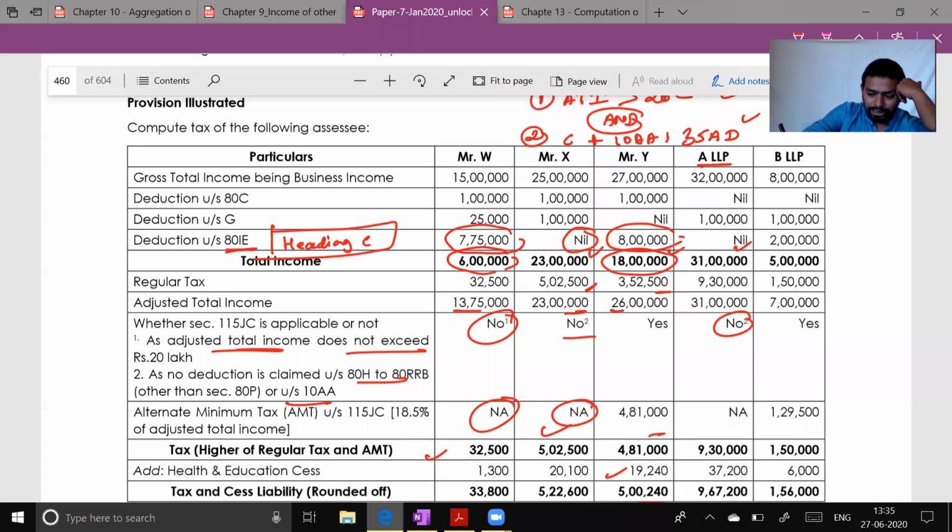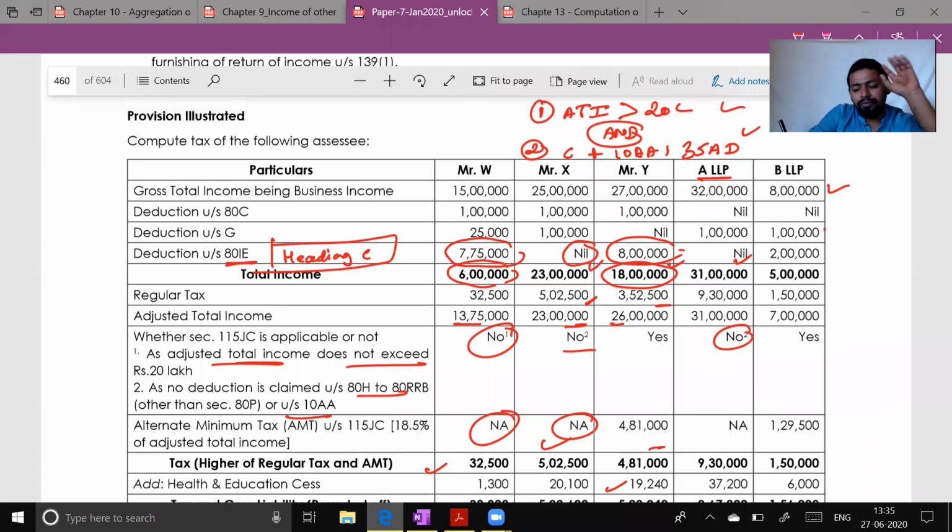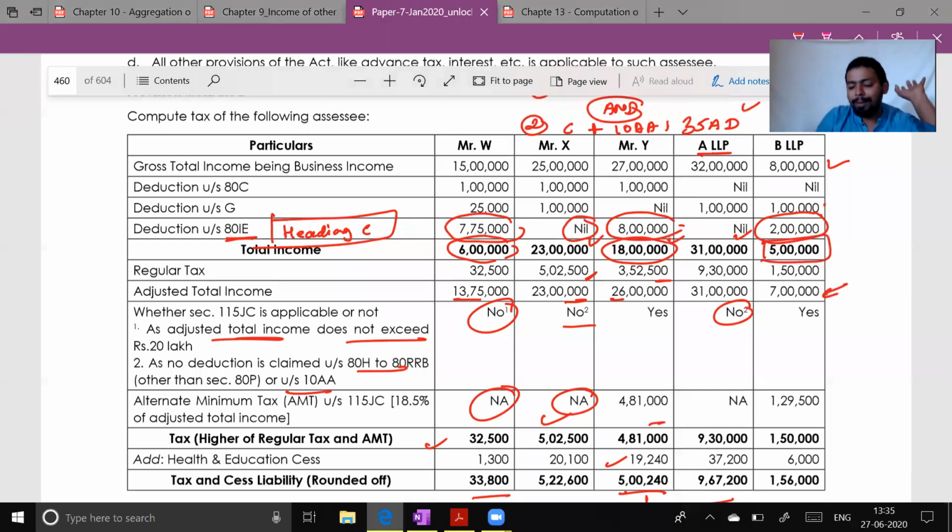In this case, 8 lakh minus 1 lakh minus 2 lakh, taxable income is 5 lakh, and even though it is 5 lakh, still it will be applicable because they have claimed the special benefit here. So 5 lakh into 30% will be 1.5 lakh. This is normal tax. This is my adjusted total income: this 5 lakh plus this 2 lakh, adjusted total income 7 lakh, and still it is applicable.